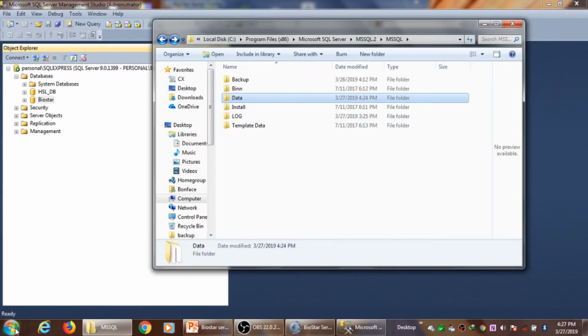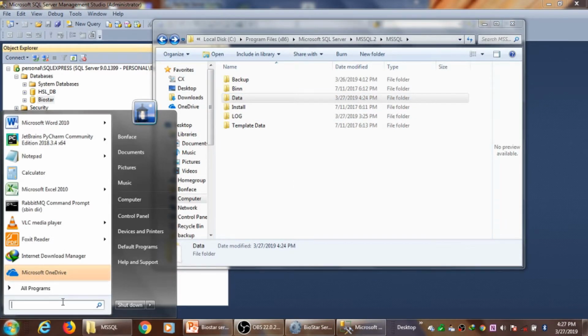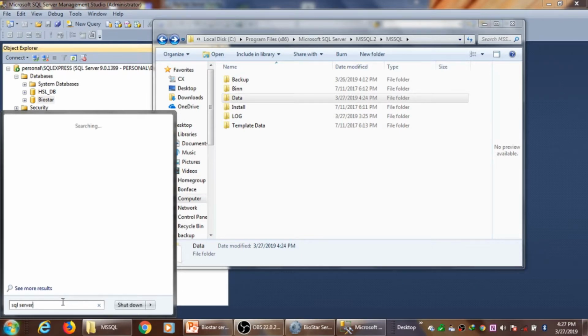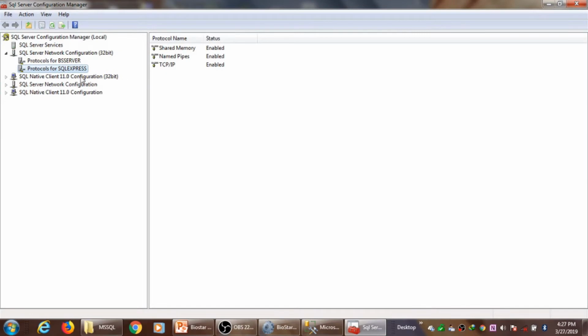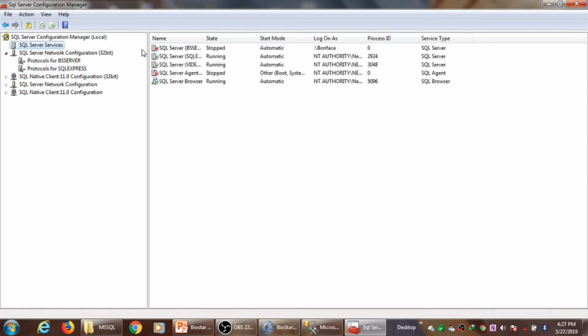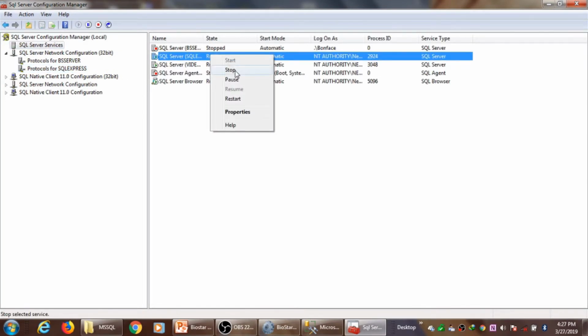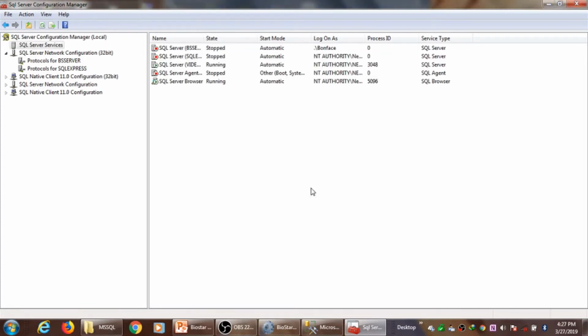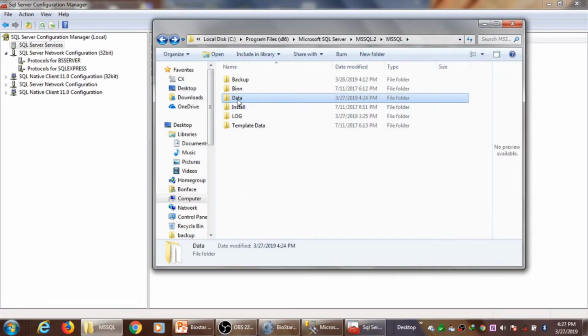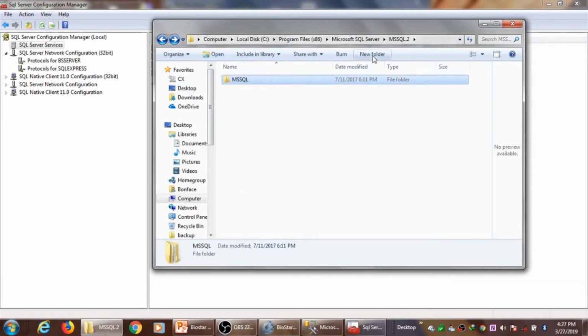Now the reason why we need to stop our service before we do that: in this instance service, we need to stop it before we do any changes. Then come back. I hope I'm on the right path. Yes, this is the right path.